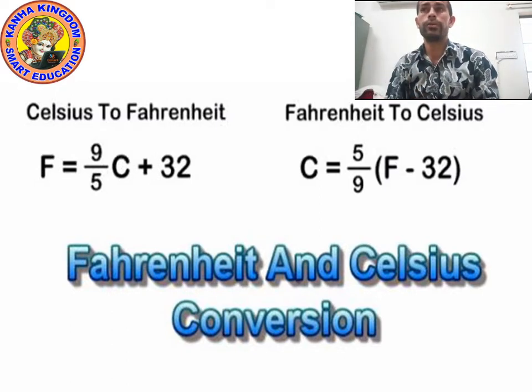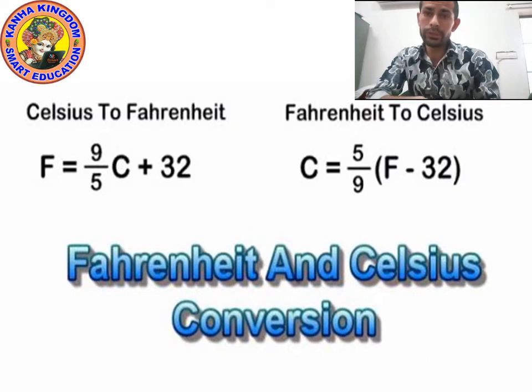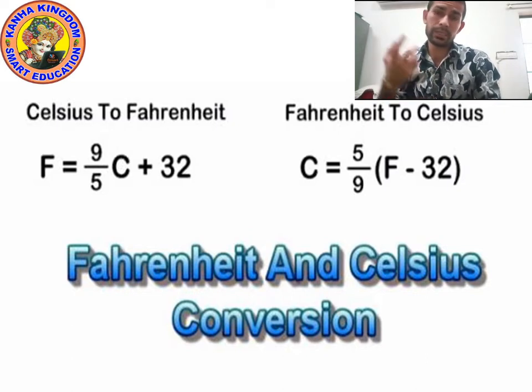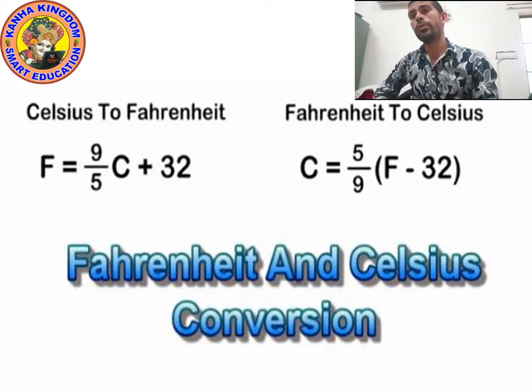Suppose you know the value of Fahrenheit and you want to know the value of Celsius, then you can change Fahrenheit to Celsius using the formula on the screen: C is equal to 5 upon 9 multiplied by F minus 32.